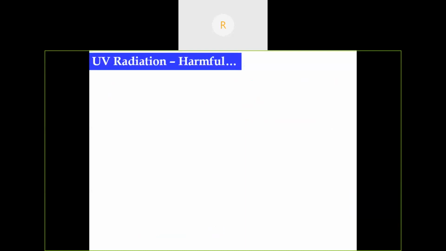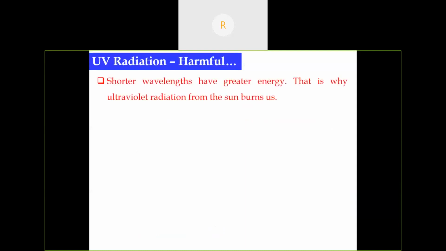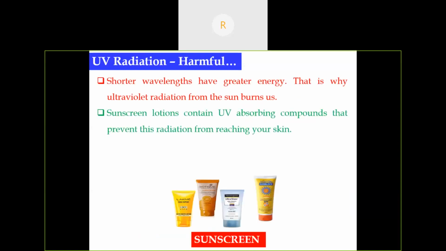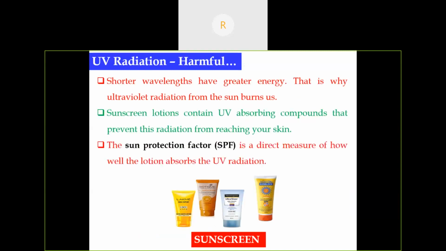Now, is UV radiation harmful? It has a shorter wavelength and hence greater energy. That is why ultraviolet radiation from the sun burns us. Some sunscreen lotions contain UV absorbing compounds that prevent this radiation from reaching our skin. There is an SPF, the sun protection factor, which is a direct measure of how well the sunscreen lotion absorbs the UV radiation.